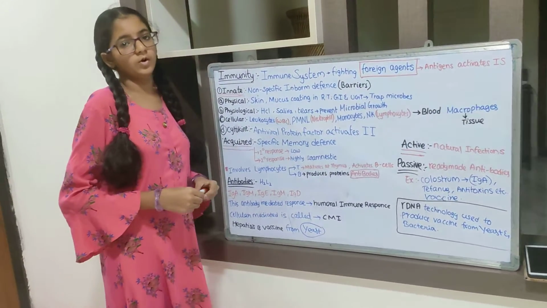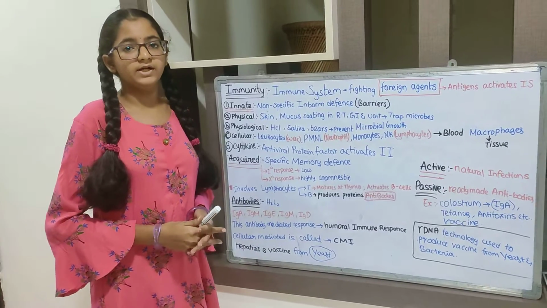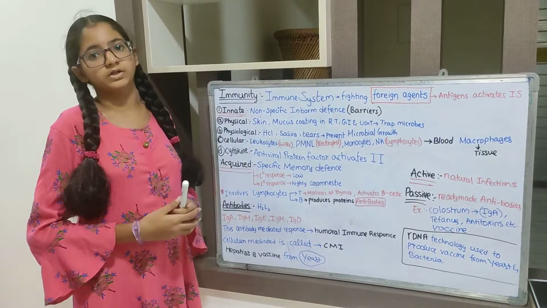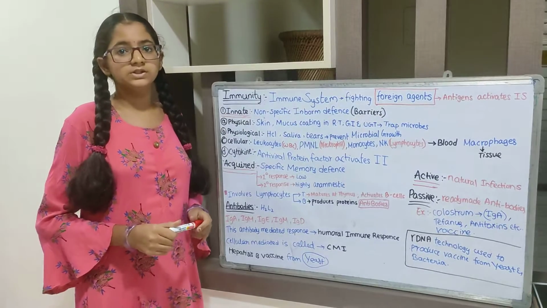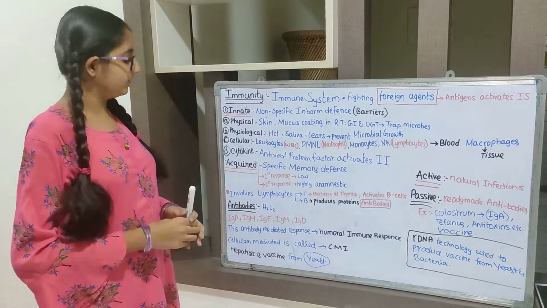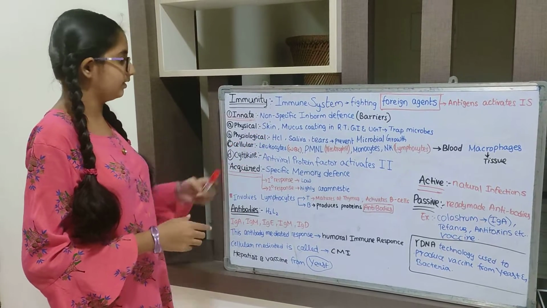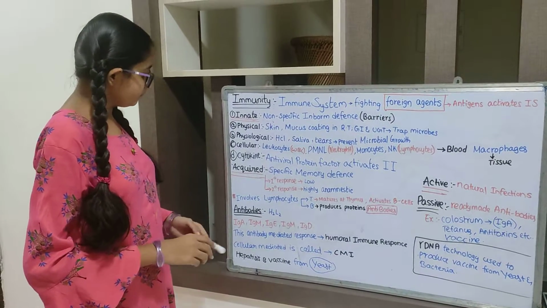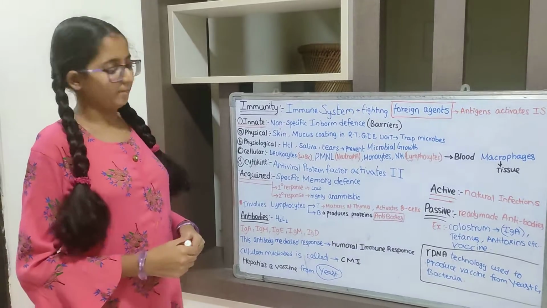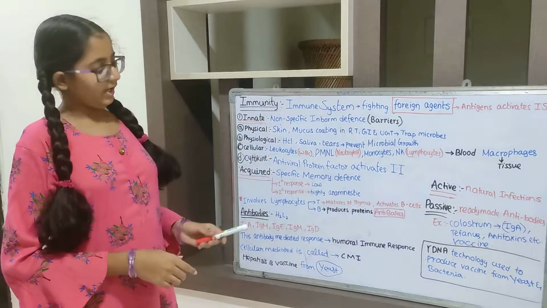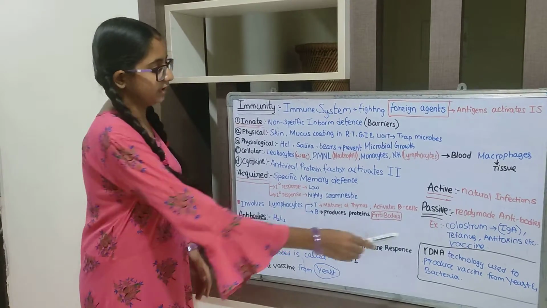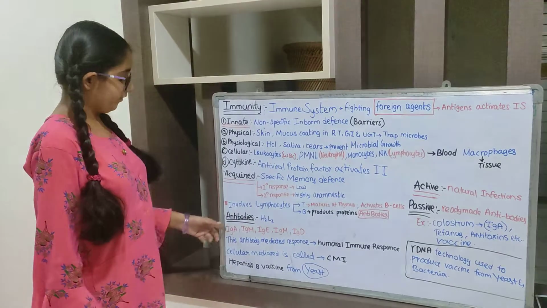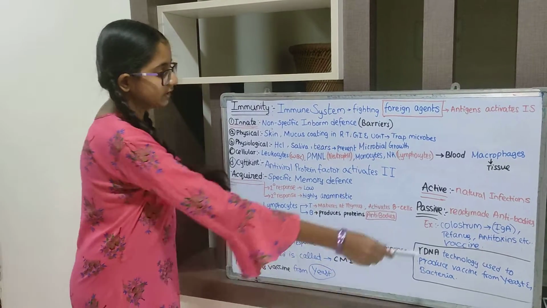Ig means immunoglobulin. As you have all studied, our blood has plasma. In plasma there are many types of proteins, mainly globulins. The globulins are involved in immunity, in lymphocytes, and this makes them immunoglobulins. What is IgA? IgA is found in colostrum. Where is antibody IgA present? In colostrum.